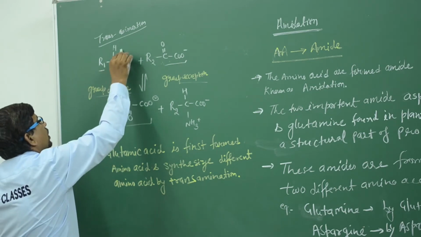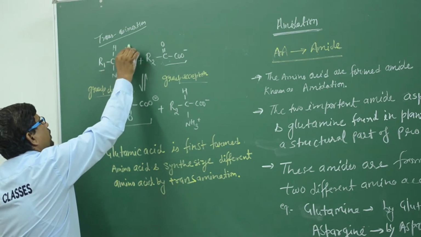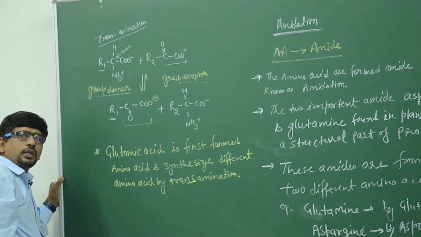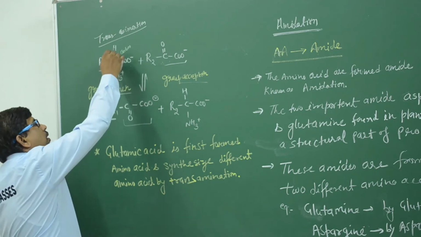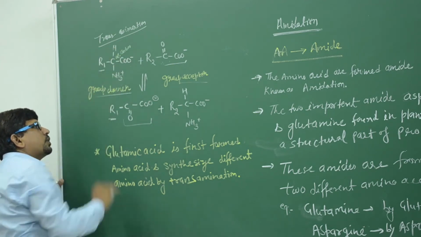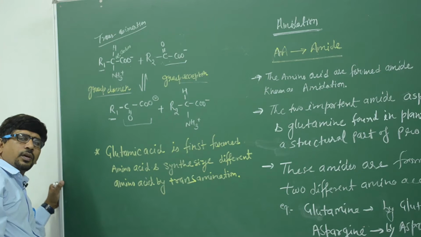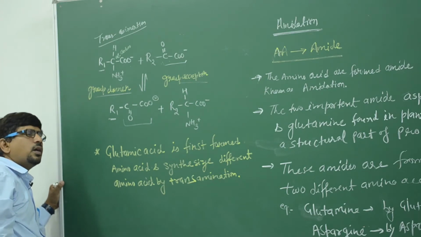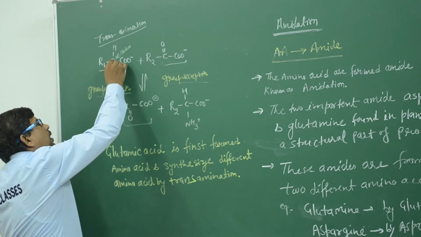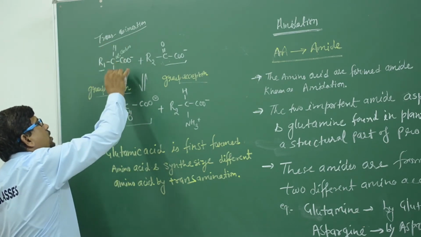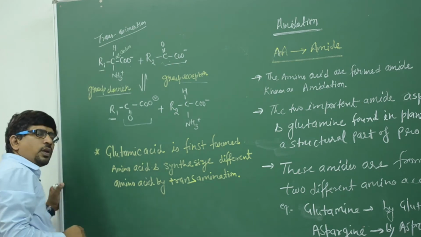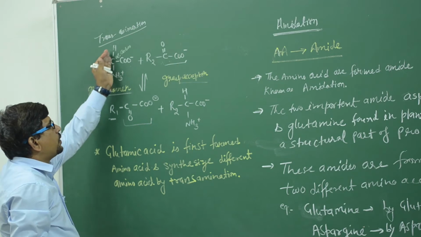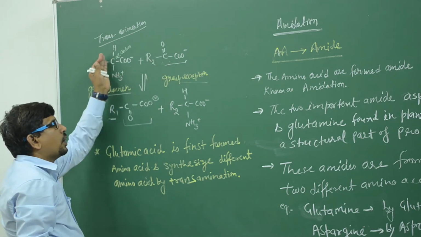Alpha carbon means a carbon that contains different components, different valences. We can say this carbon is attached with different types of groups. A single carbon attached with different types of groups, the 4 valency, is known as the alpha carbon, and in this condition, the H, NH3, COOH are different types of groups attached to the alpha carbon, and this whole group is transferred to R2 and the R2 group is transferred to R1.